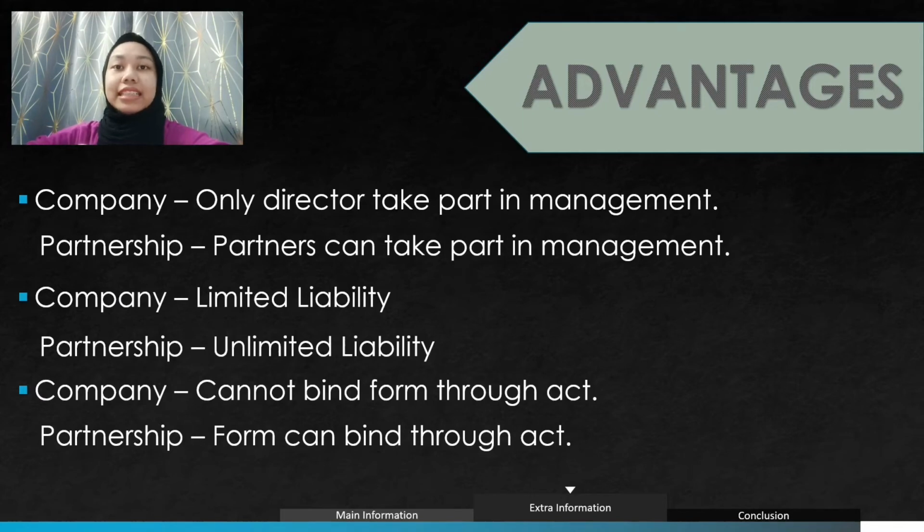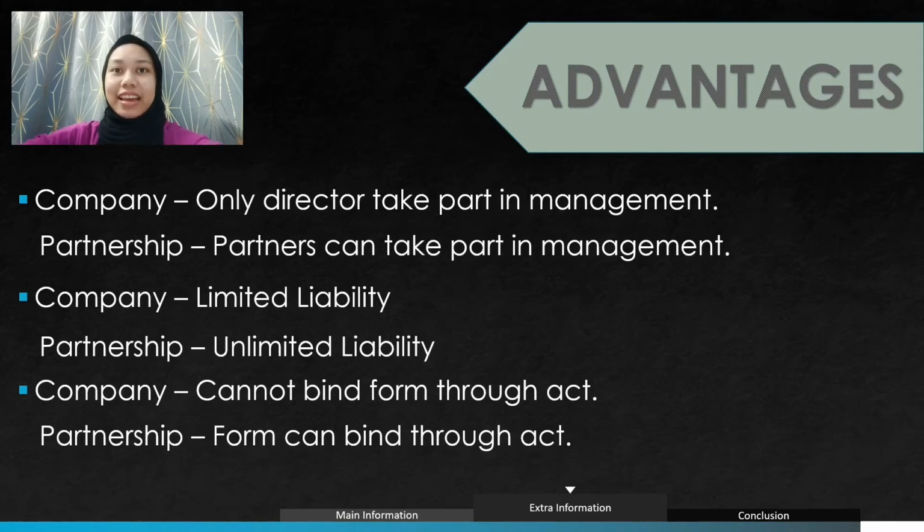Next, in terms of management, in a partnership, partners can take part in management of the firm, while in a company, the ordinary members cannot take part in managing the firm, but only the directors can manage the firm.